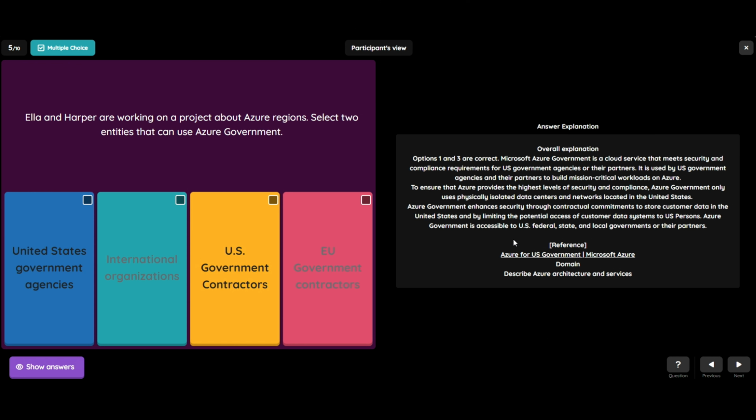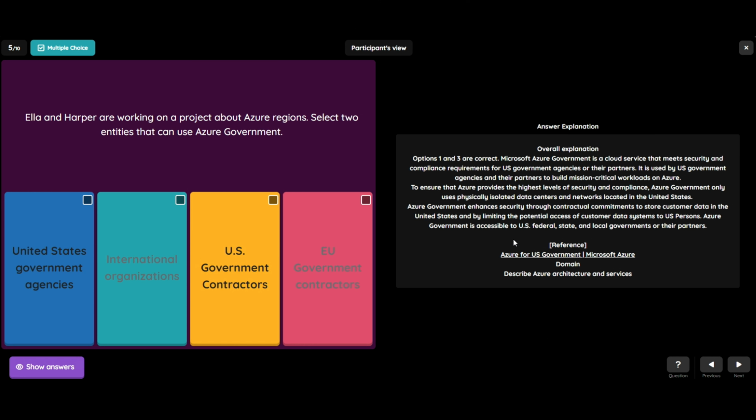So option 1 and 3 are correct. Microsoft Azure Government is a cloud service that meets security and compliance requirements for US government agencies or their partners. It is used by US government agencies and their partners to build mission critical workloads on Azure. To ensure that Azure provides the highest level of security and compliance, Azure Government only uses physical, isolated data centers and network located in the United States.